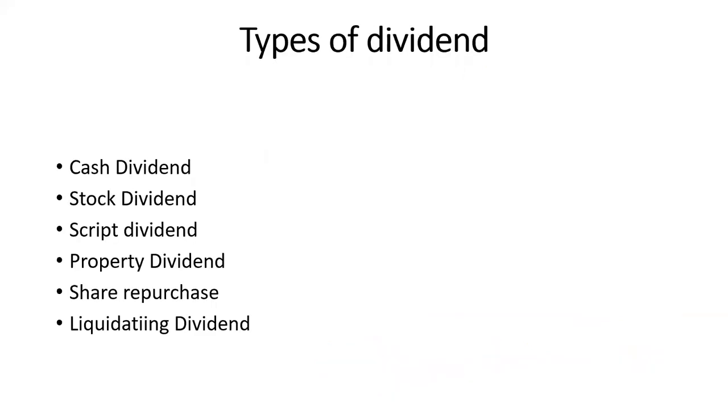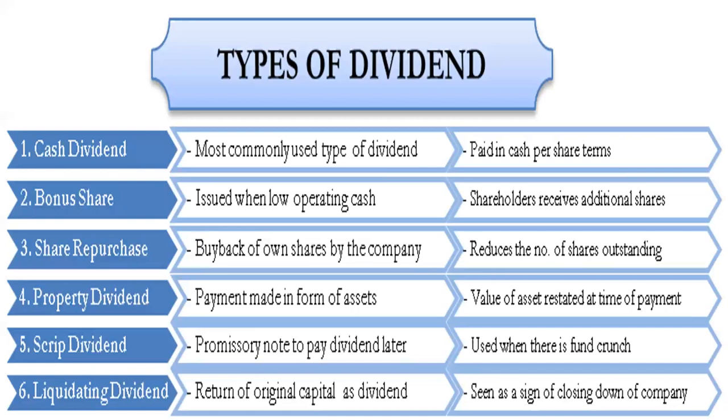Let's see what are the different types of dividends available. So cash dividend, stock dividend, scrip dividend, property dividend, share repurchase, and liquidating dividend. These are some of the types of dividends which are generally used by a company. Okay, so let's understand from here. I hope this is clearly visible.